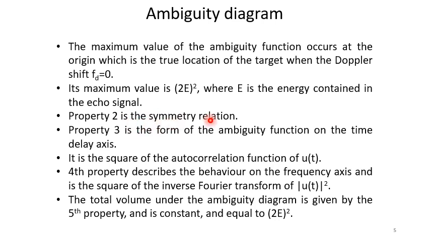Property 2 is the symmetry relation that we have already said. Property 3 is the form of the ambiguity function on the time delay axis. It is the square of the autocorrelation function of u(t). The fourth property describes the behavior on the frequency axis and is the square of the inverse Fourier transform of |u(t)|². The total volume under the ambiguity function and ambiguity diagram is given by the fifth property, which is a constant equal to (2E)².